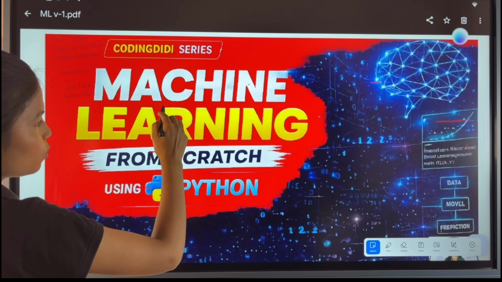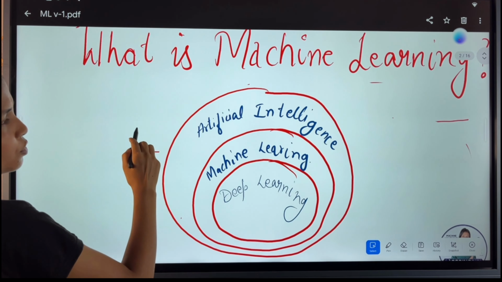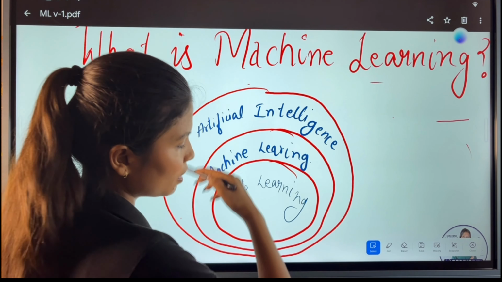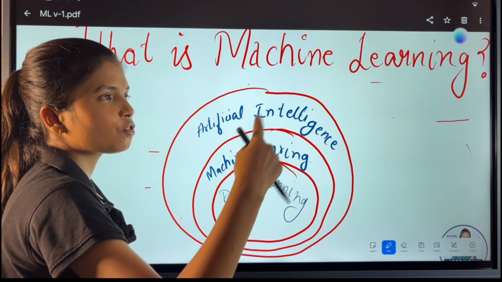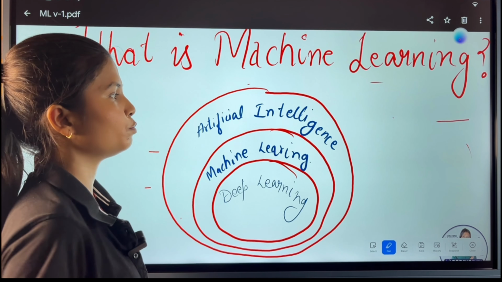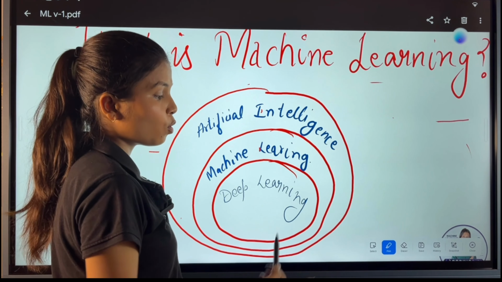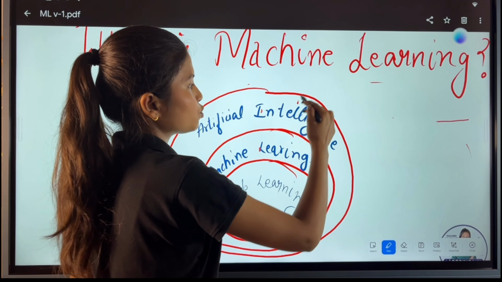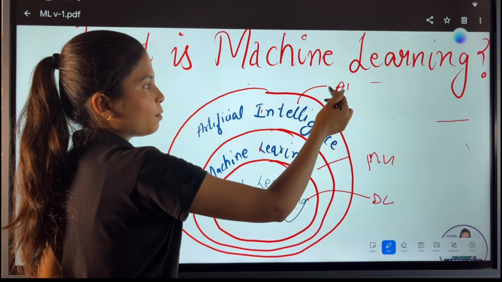Let us begin with what is machine learning. I'm going to start with the standard definition of machine learning. But before we jump on to the definition, first understand this bubble diagram, which you might have seen so many times if you're scrolling Facebook, Instagram, or YouTube. You might have seen this big bubble which says these are the categories. Now, what are these categories? Many people are confused with AI, ML, and DL, right? Deep learning.